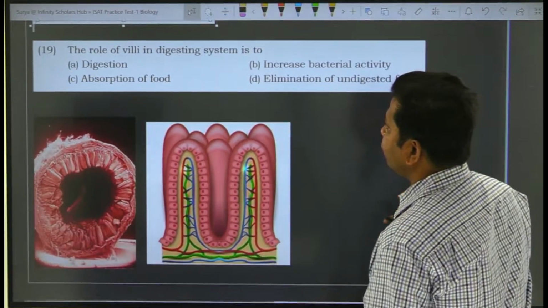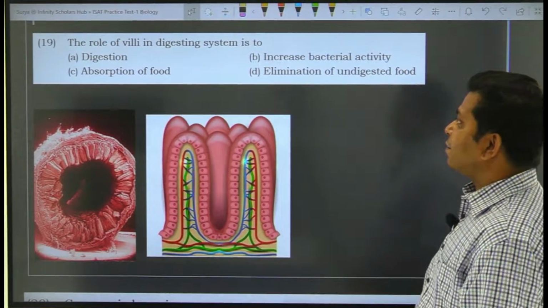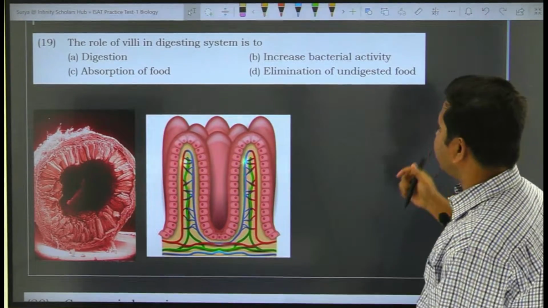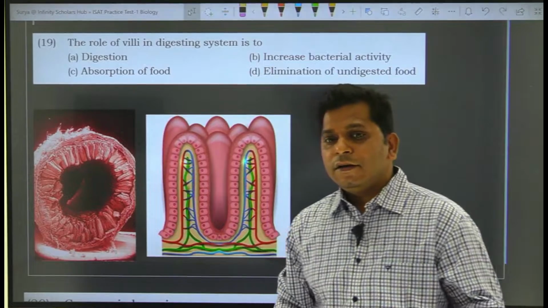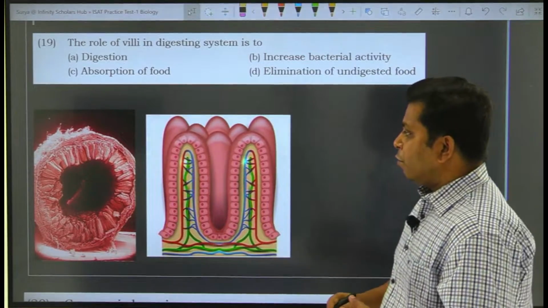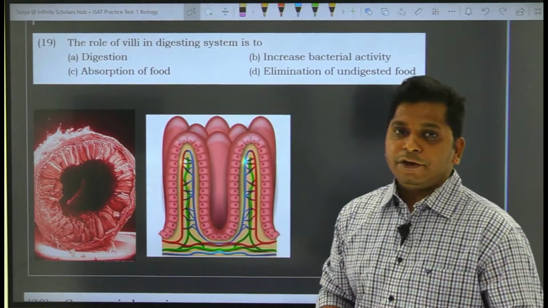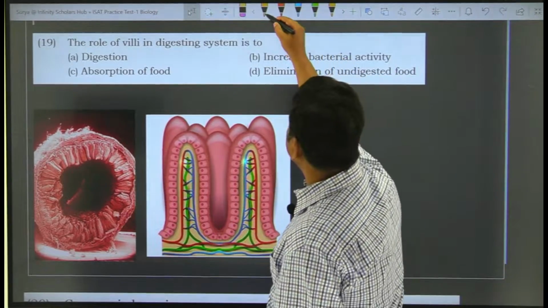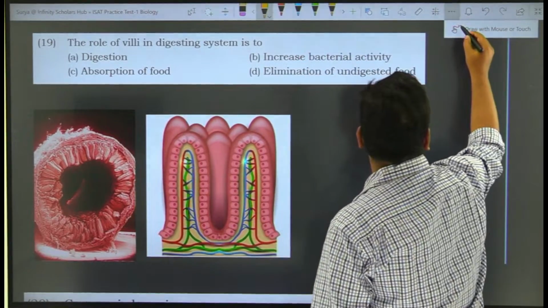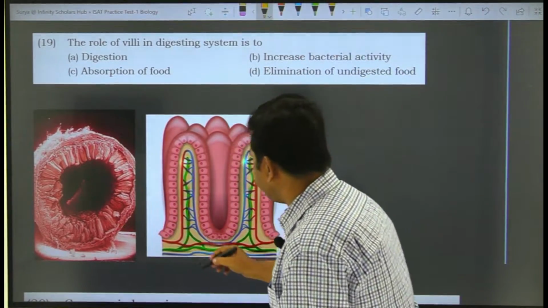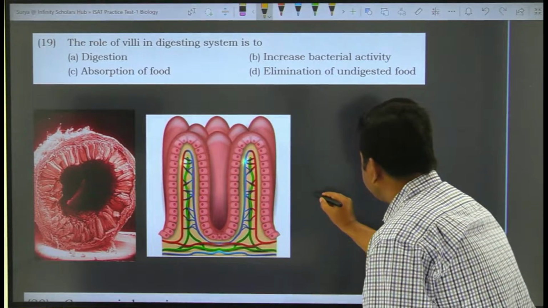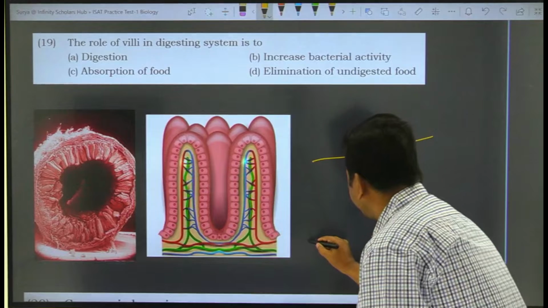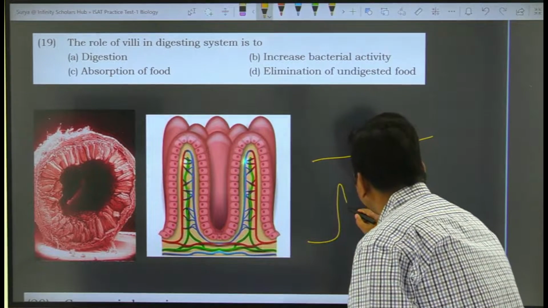The role of villi in the digestive system is to... What is the role of villi? We know that villi are present in large numbers in the small intestine. And what would be the function of the villi? One of the major functions of the villi, as you can see, if this is a surface, is that villi have finger-like projections that emerge from the surface like this.